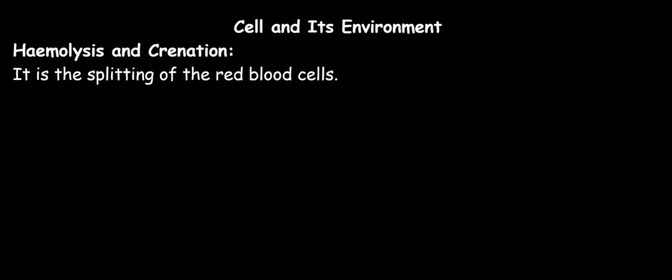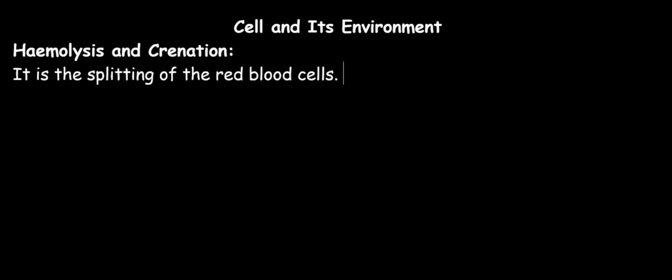Normally, the blood in your body consists of four components: the blood plasma, which is the liquid portion of the blood, the red blood cells, the white blood cells, and the platelets. Now, if the red blood cells in the blood absorb excessive water, there will be lysis. This will result in bursting of the red blood cells. And that will bring us to the definition of hemolysis.